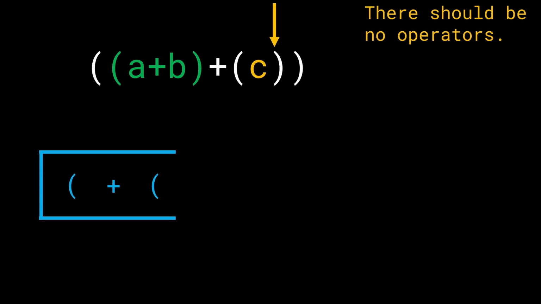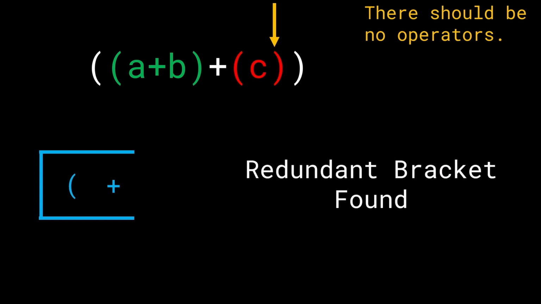And now what do we have? We have an opening bracket. So we have found an opening bracket for this current closing bracket. What does that mean? That means that the entire highlighted expression is what we have to look at right now. But look at this. There was no operator that we found in the middle. There was no operator in this highlighted expression, which means that there are redundant braces. And that's correct. So this is what it means.